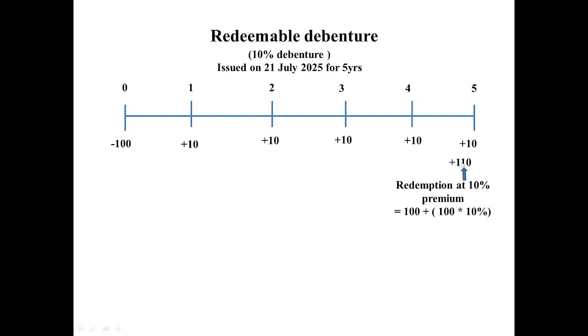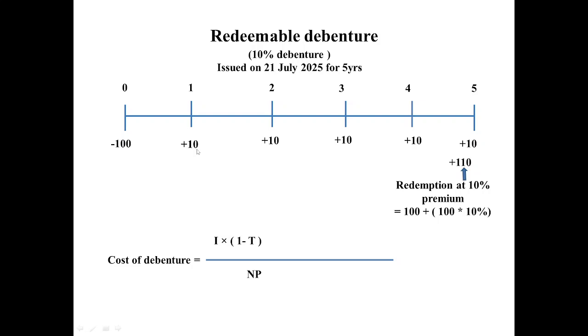Now we are moving towards the formula part. What is going to be the formula of cost of redeemable debentures? Because we have already seen the formula of cost of irredeemable debentures, right? If you remember, this was the formula of irredeemable debenture, where I was the annual interest expense. Annual interest expense means this rupees 10 that the company was paying every year, because annual interest expense means how much the company is paying back to the investor every year.